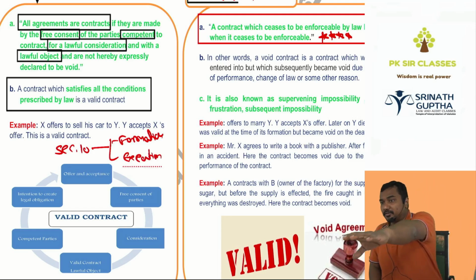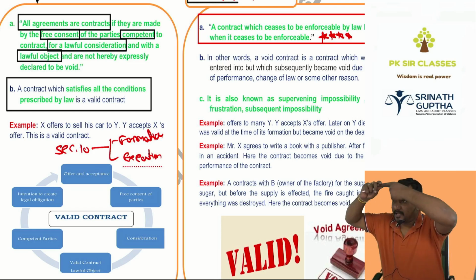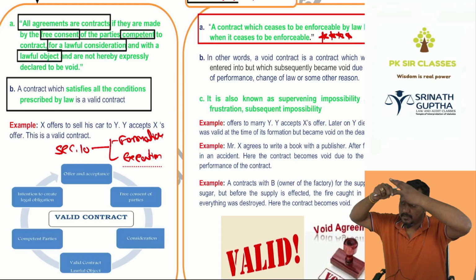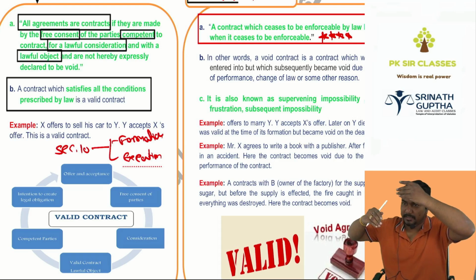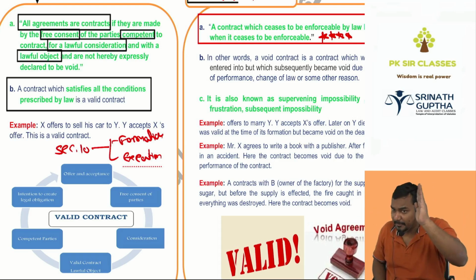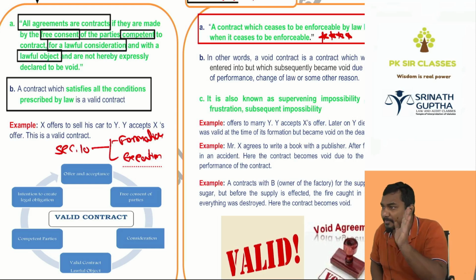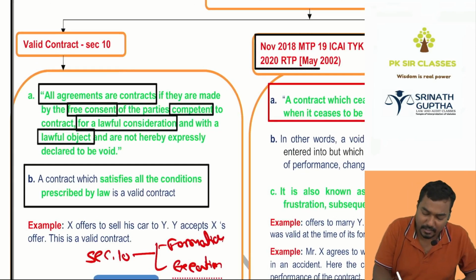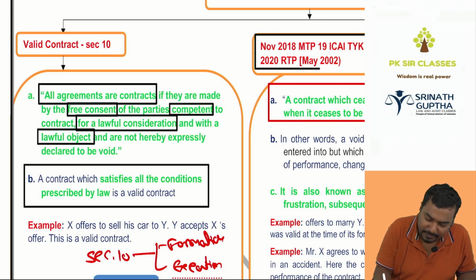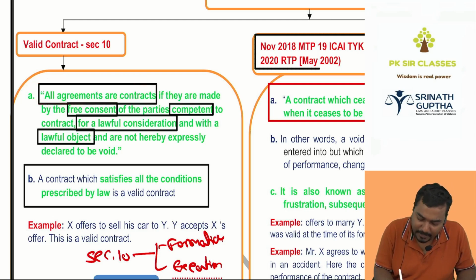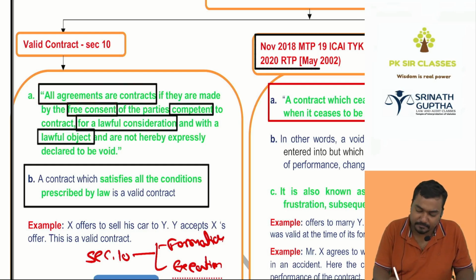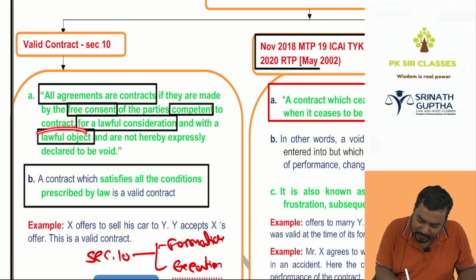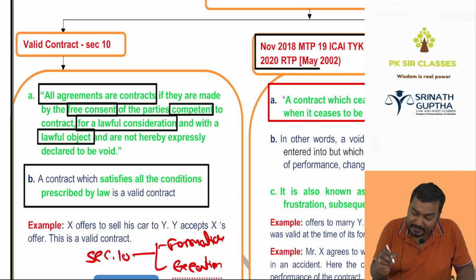So I'm giving an offer to Ishwar. Ishwar is accepting. Valid offer, valid acceptance, capable parties, free consent, lawful object, lawful consideration. We both are majors, not void in India, no legal formalities, all are satisfied from the date of formation till the date of the execution. This is called a valid contract. But if you write this, it won't get marks in the exam, beta. Write the definition. All agreements are contracts if they are made by free consent of the parties, competent to contract, for lawful consideration with lawful objective and not hereby declared to be void.